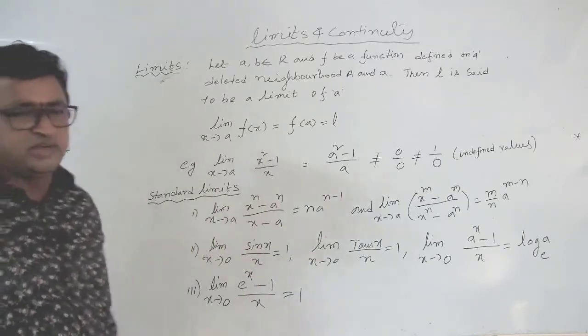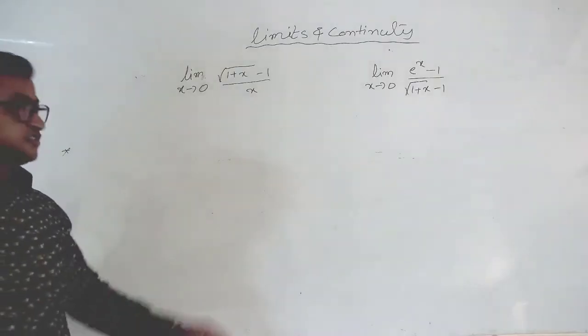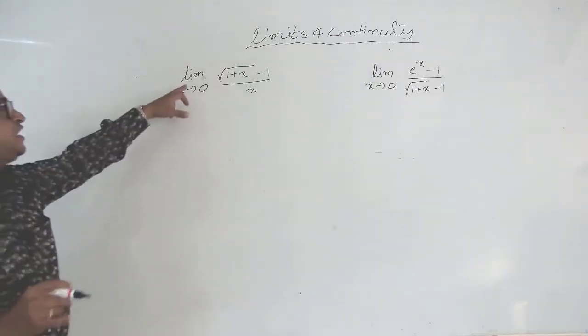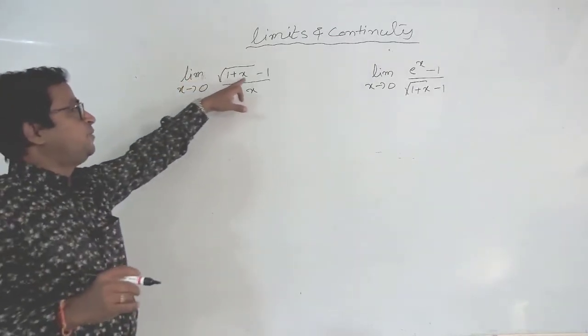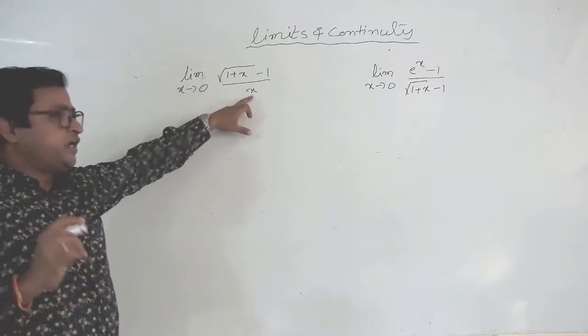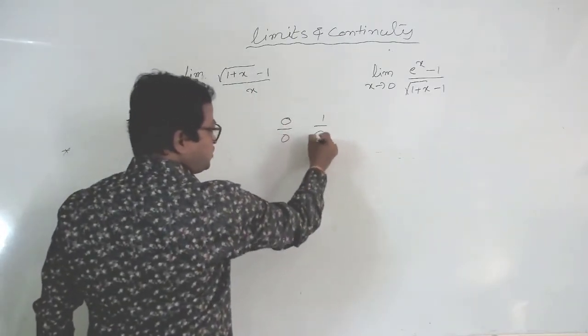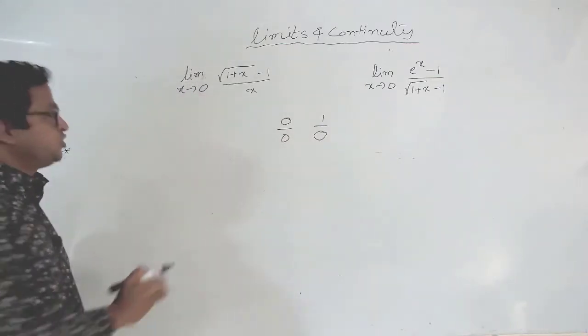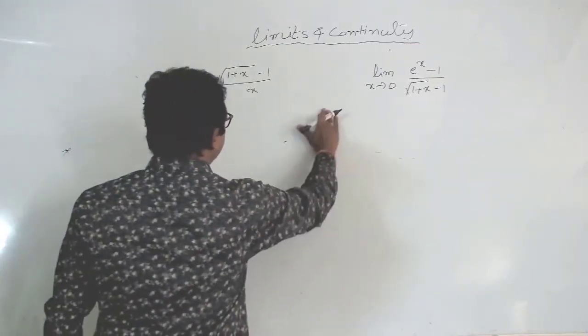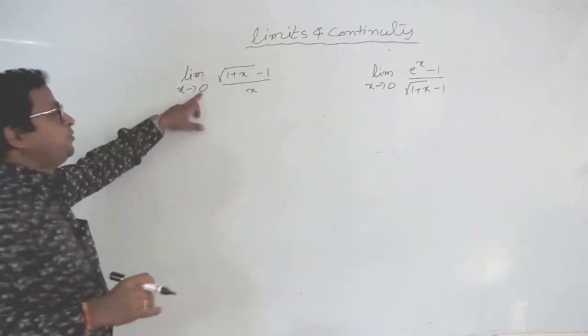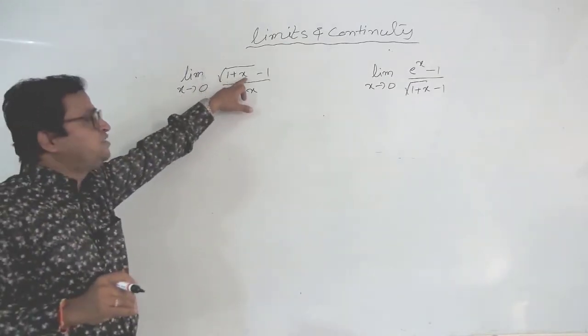Next I will give one example. See here, limit x tends to 0 of under root of 1 plus x minus 1 by x. What I told before: 0 by 0 is not a perfect value and 1 by 0 is also not a perfect value. So first of all, you apply the limit. If you apply the limit, we get under root 1 plus 0 minus 1.